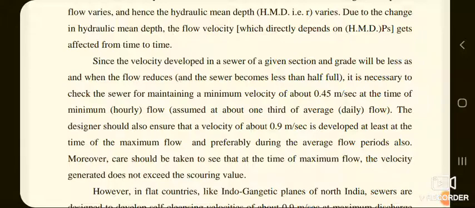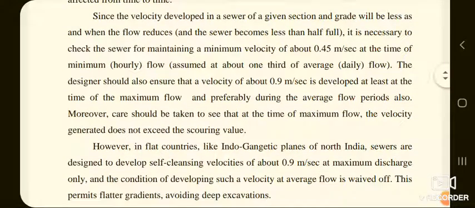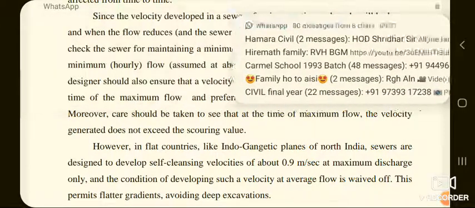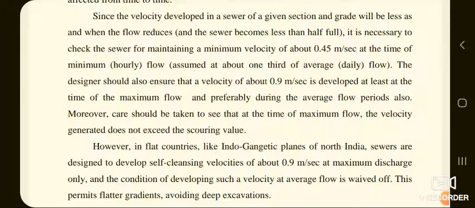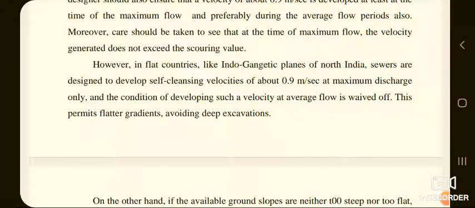and the sewer becomes less than half full, it is necessary to check the sewer for maintaining a minimum velocity of about 0.45 meter per second at the time of minimum flow. The designer should also ensure that a velocity of about 0.9 meter per second is developed at least at the time of maximum flow, and preferably during average flow periods also. Moreover, care should be taken to see that at the time of maximum flow, the velocity generated does not exceed scouring value.